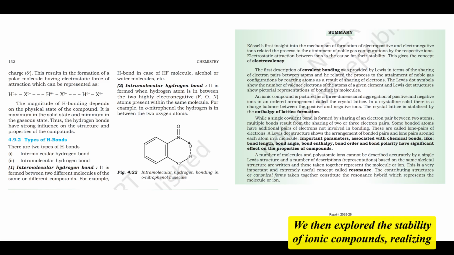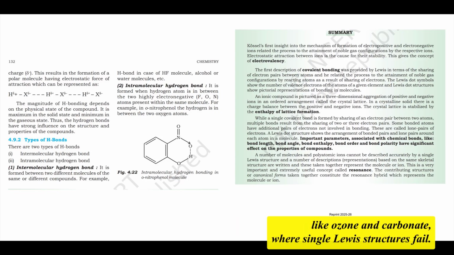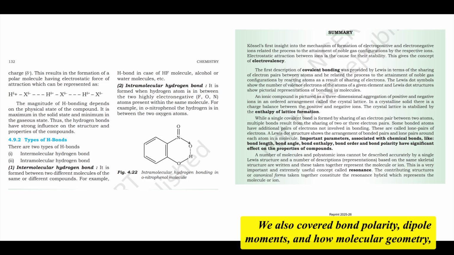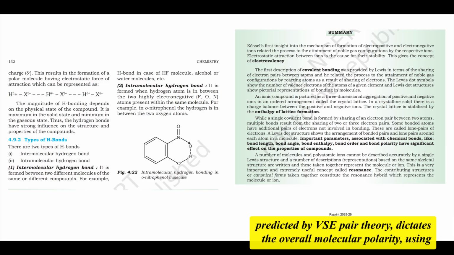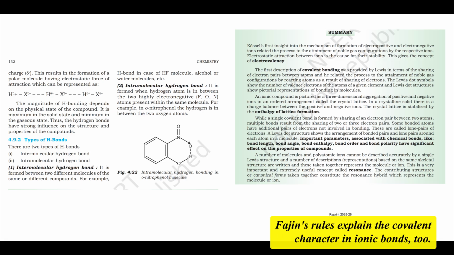Exactly. We then explored the stability of ionic compounds, realizing that lattice enthalpy is the key stabilizing factor. We quantified bonds using parameters like bond length, bond angle, bond enthalpy, and bond order. The crucial concept of resonance helped us accurately represent molecules like ozone and carbonate, where single Lewis structures fail. We also covered bond polarity, dipole moments, and how molecular geometry, predicted by VSEPR theory, dictates the overall molecular polarity, using examples like water, CO2, and the NH3-NF3 comparison. Fajans' rules explain the covalent character in ionic bonds, too.